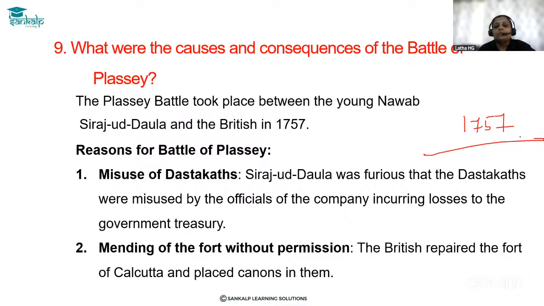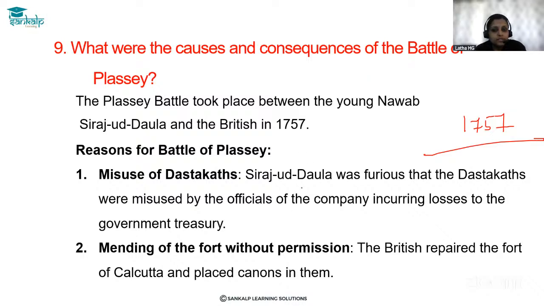Battle of Plassey in the year 1757. The Plassey battle took place between the young Nawab Siraj-ud-Daulah and the British in 1757. Okay, so if you see a question on the Battle of Plassey, you should remember it was between Siraj-ud-Daulah, the young Nawab, and the British.